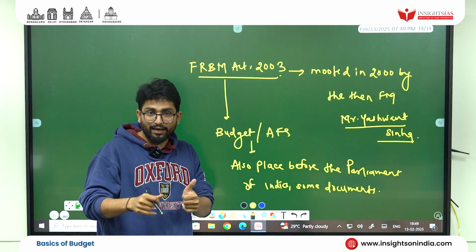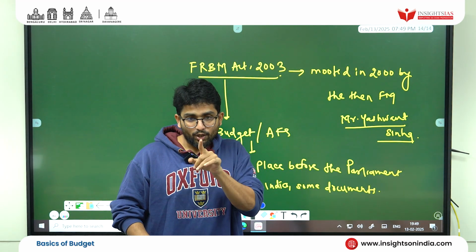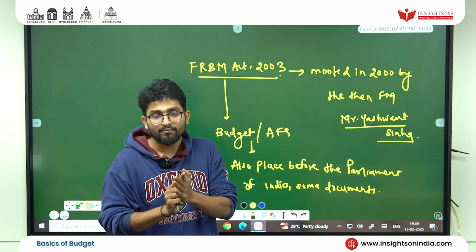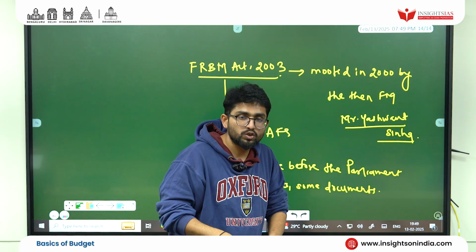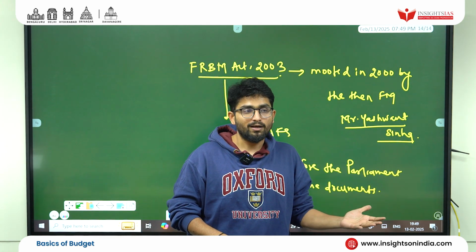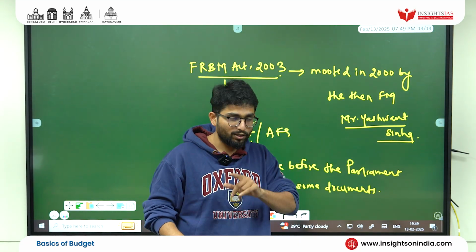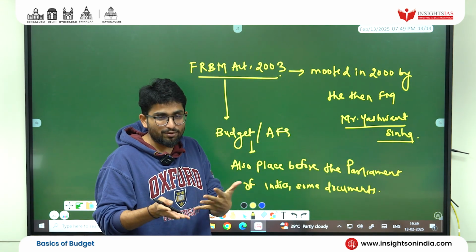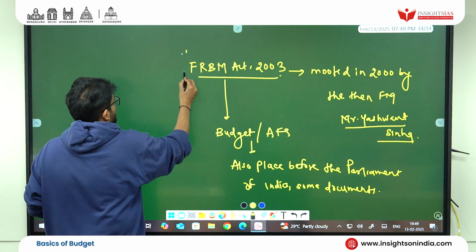So along with the budget, you are reading the budget in Parliament, but along with that, you have to place certain fundamental documents, and they are regulated by an act. They have the force of law, the force of a statute, so it's compulsory. You can't ask for an extension. Can I present a budget on 1st Feb and submit it on 31st March? Can I submit it in September? This can't happen. You have to present it along with the budget. That is why it has been brought in as a statute, to take care of lateness or delay. So that's why we need to understand the seriousness of this act.